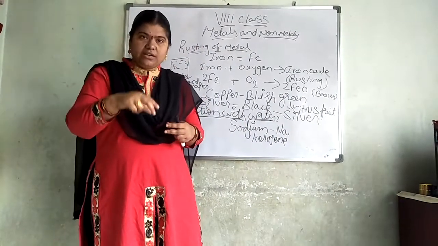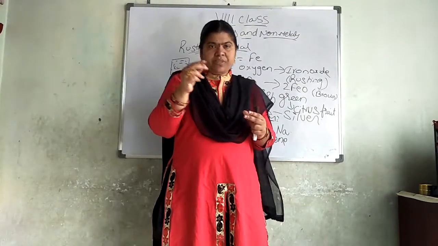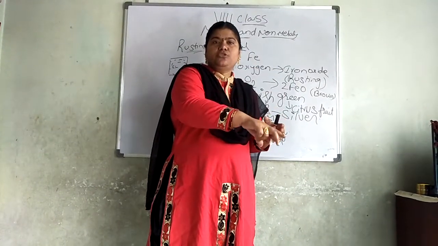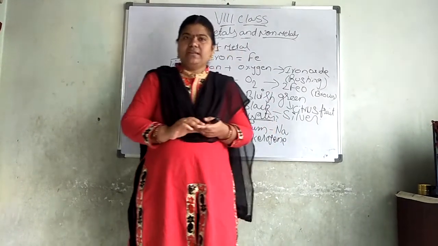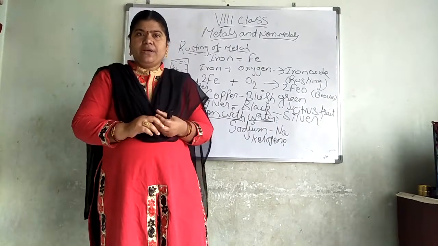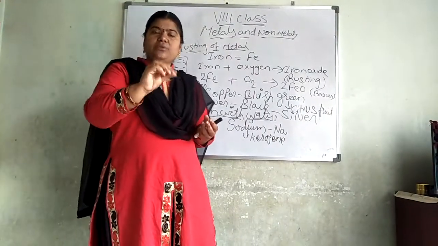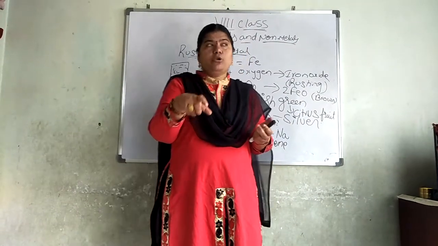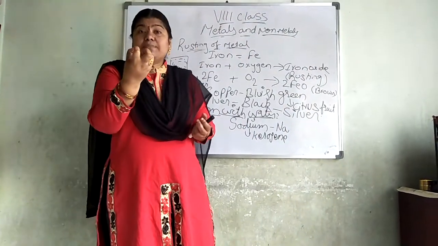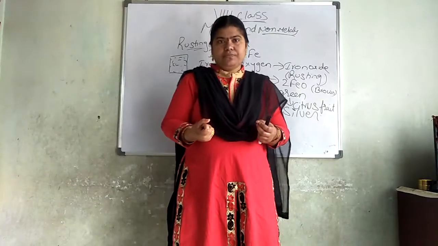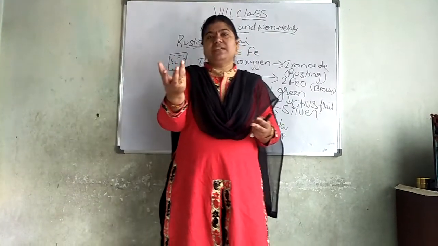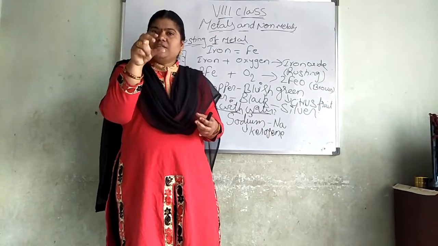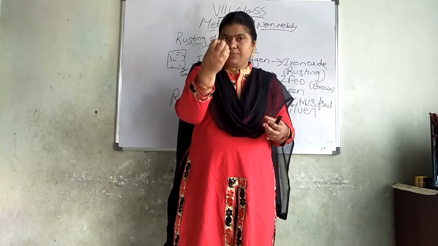Take it out and cut a small piece, keep the remaining piece inside and close the lid. Now take a blotting paper and keep the sodium on it. The filter paper or blotting paper will absorb the kerosene present on it, in the same way that we keep samosas on paper to absorb the oil.